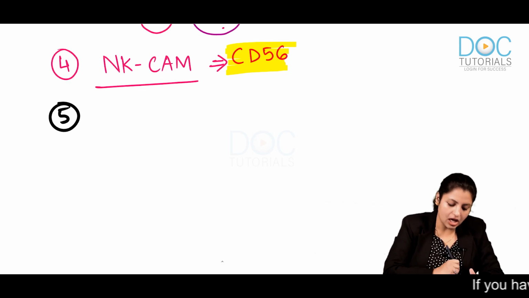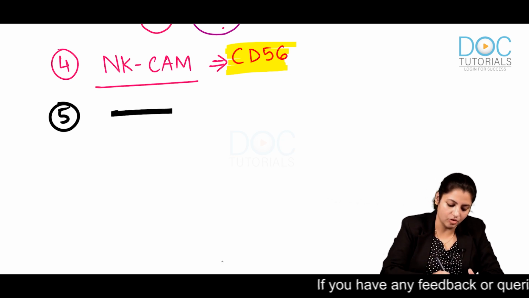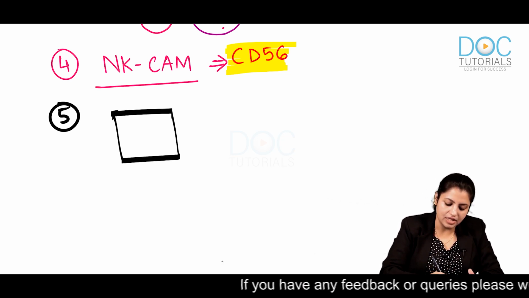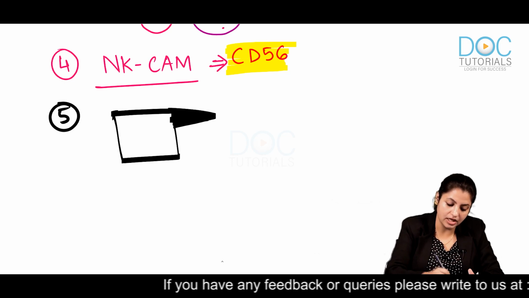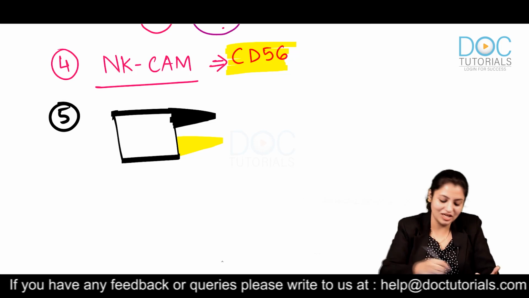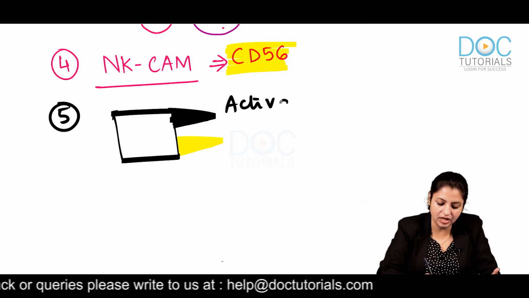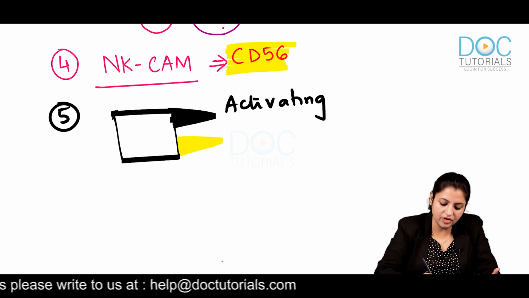Look at how NK cells identify the pathogen or any problem. Any NK cell has two arms, like everybody has two hands. They have an activating arm and an inhibitory arm.